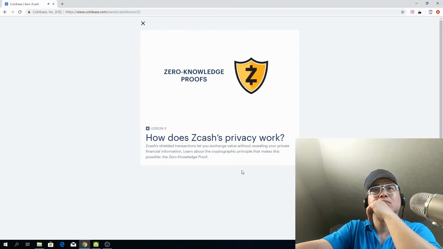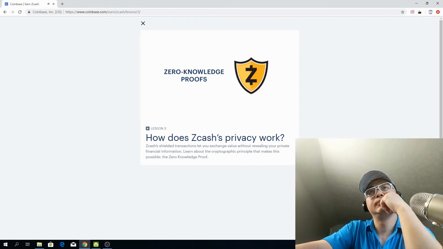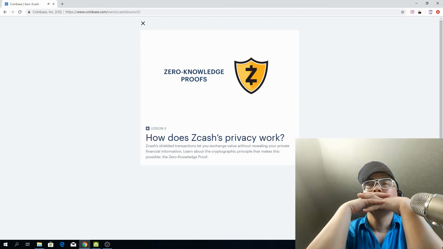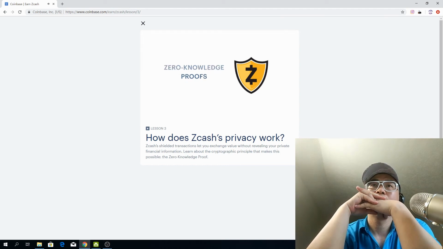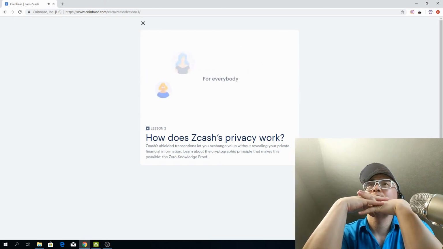Zero-knowledge proofs make Zcash's privacy possible. They allow Zcash payments to be private without a bank or credit card company in the middle verifying every transaction. And ultimately, they make Zcash's vision of a decentralized, private, global currency a reality for everybody.